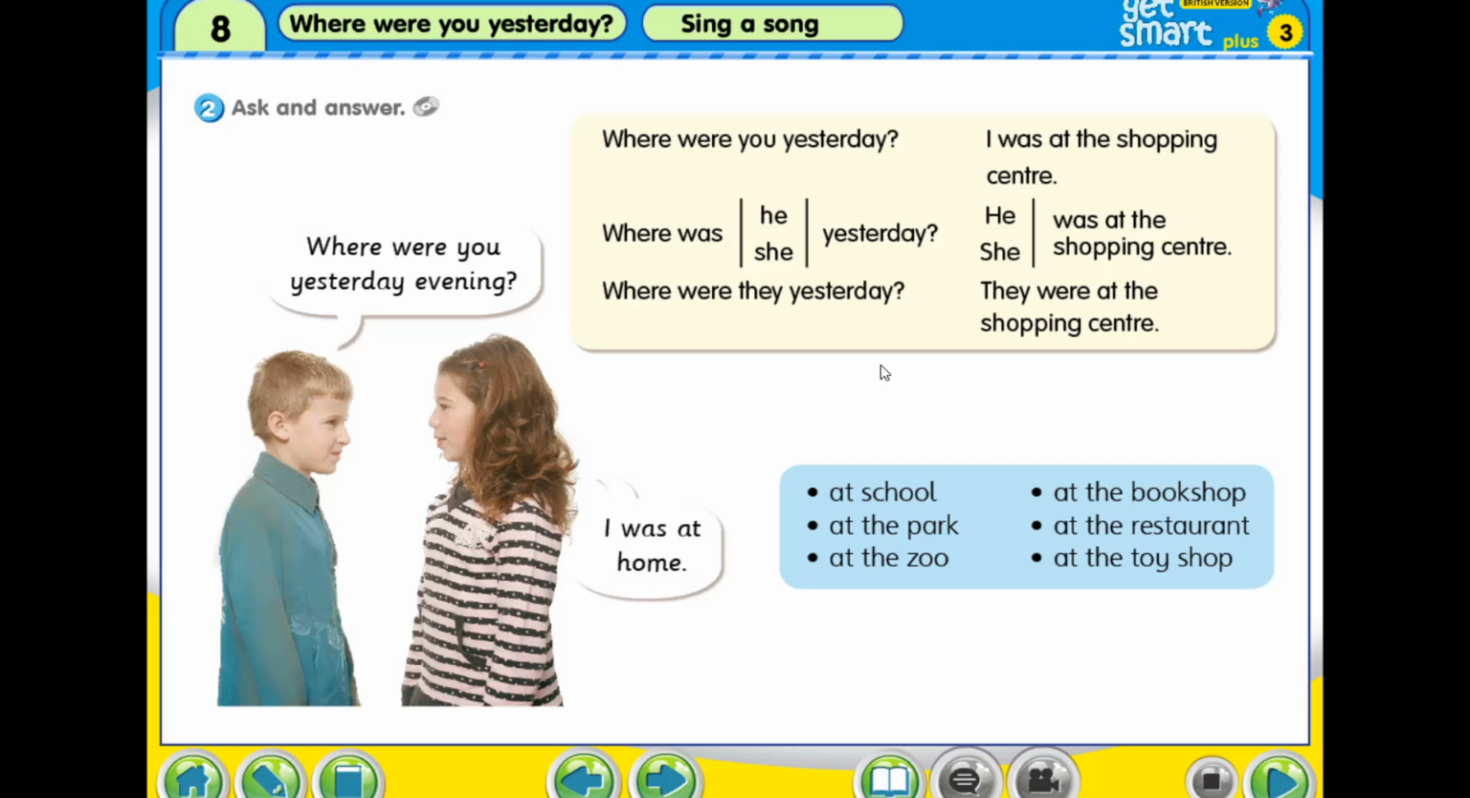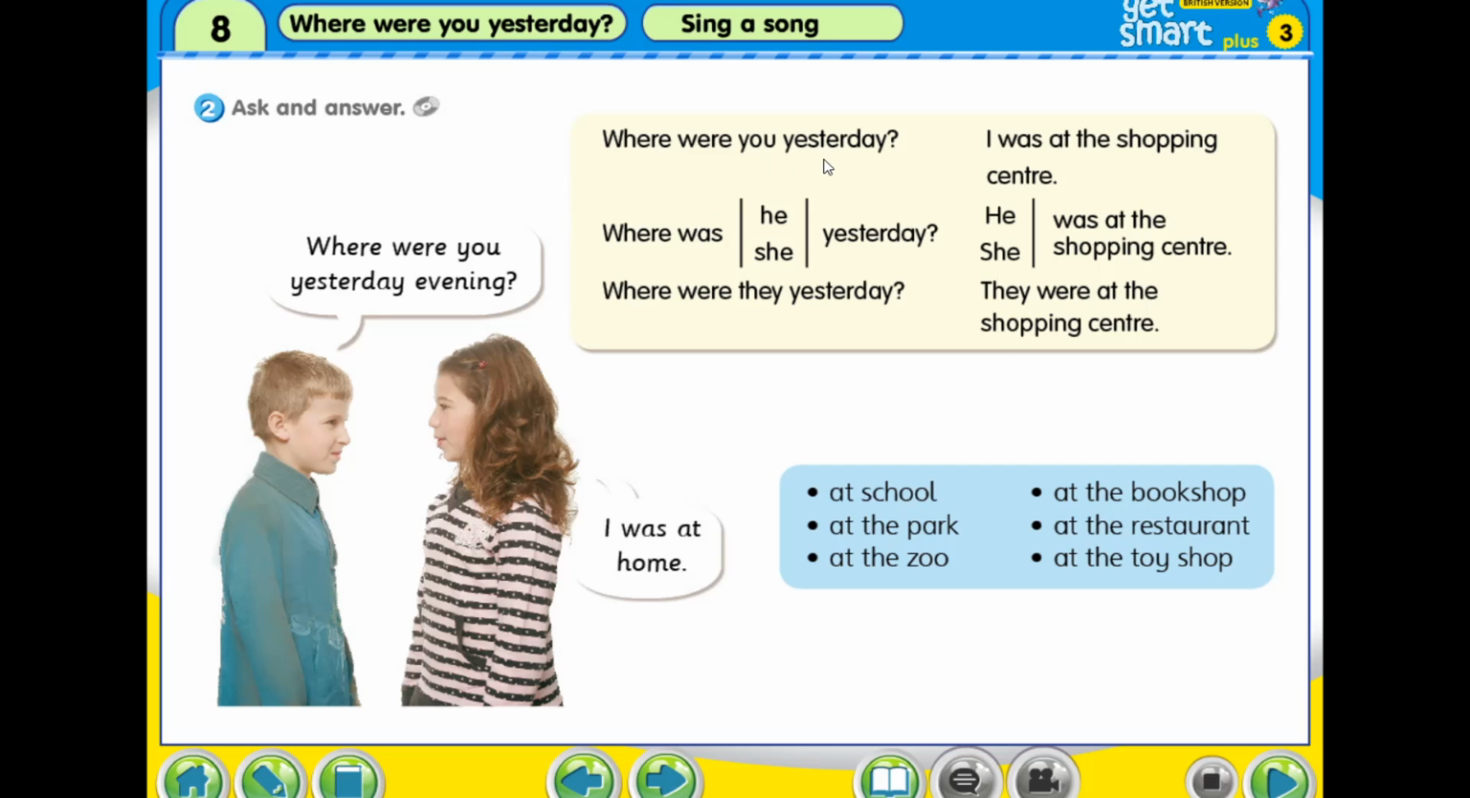Alright, I count 3, we start together. The question is this, and then the answer is this and this. We read together. Ready? I count 3. 3, 2, 1. Where were you yesterday? I was at the shopping center. Now we come to here.